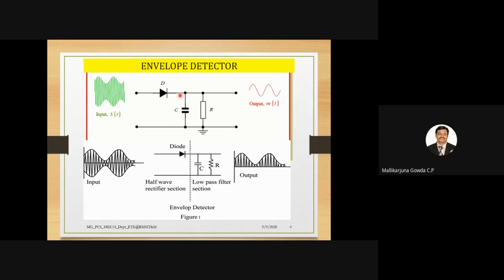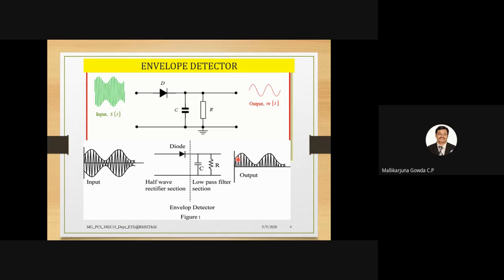Then when the voltage at the anode of the diode is less than the voltage at the cathode of the diode, what happens? The diode gets reverse biased, right? Yes or no? In that case, now the path for the capacitor is, it can discharge through the resistor, right? Because this is open, if I consider the diode ideal, when it is off, it acts as an open switch, right? So now there is no other path, so it can only discharge through this resistor. Okay, so it starts discharging.